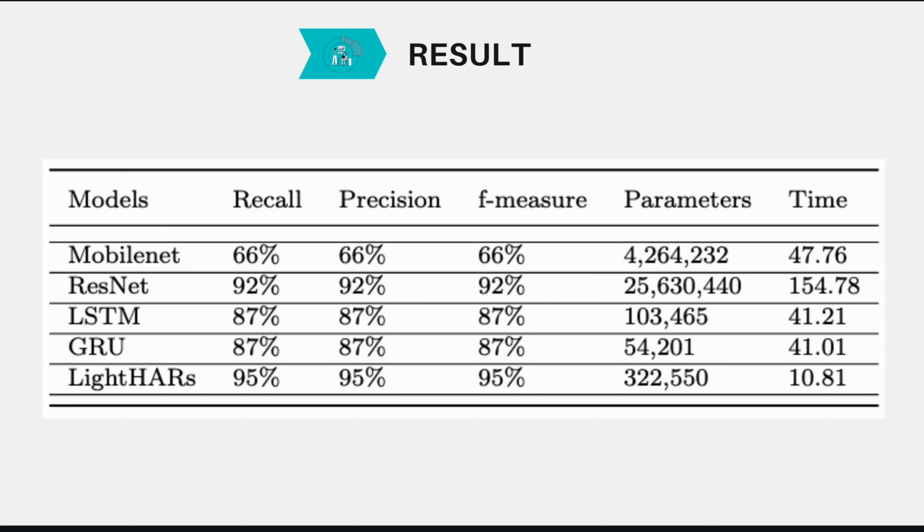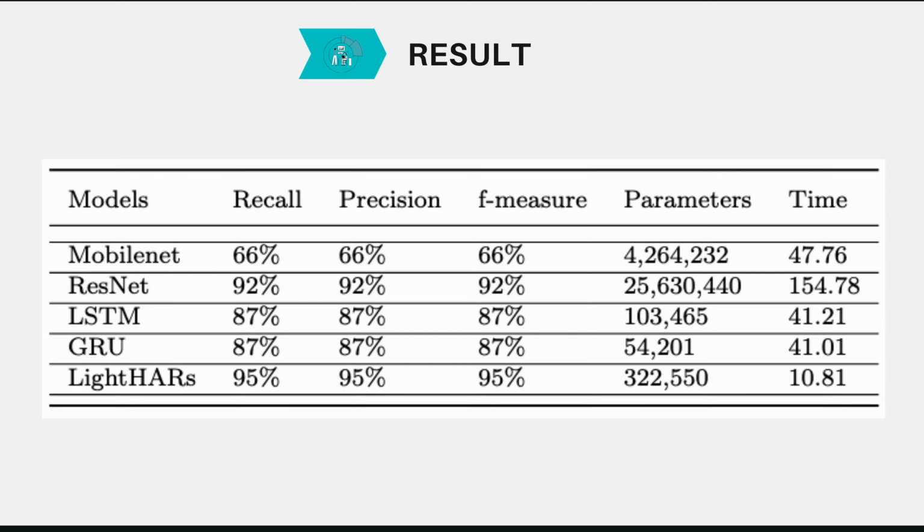Now the results of our Light HRS. Here we show the comparison between some models like MobileNet, ResNet, LSTM, and GRU, which are more suitable for this type of data set. First is MobileNet versus Light HRS. Here we can say our Light HRS gives a performance of 95%, while MobileNet gives only 66%, which is much lower than our Light HRS.